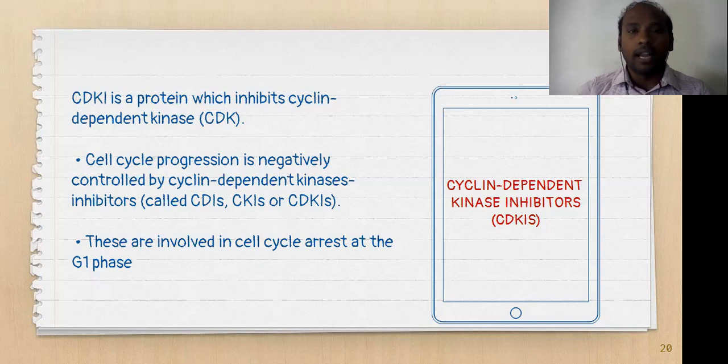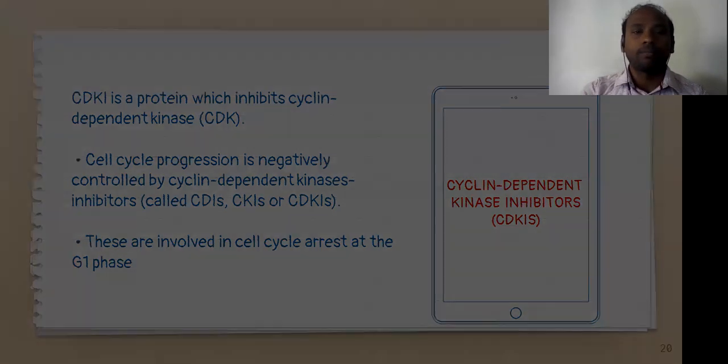That's what I explained. So these are involved in the cell cycle arrest at the G1 phase. Because of cell cycle inhibitors only, the cell has to be arrested at the G1 phase, and kept for some time in that particular phase. Whenever the positive signal has come, we call them positive regulators.